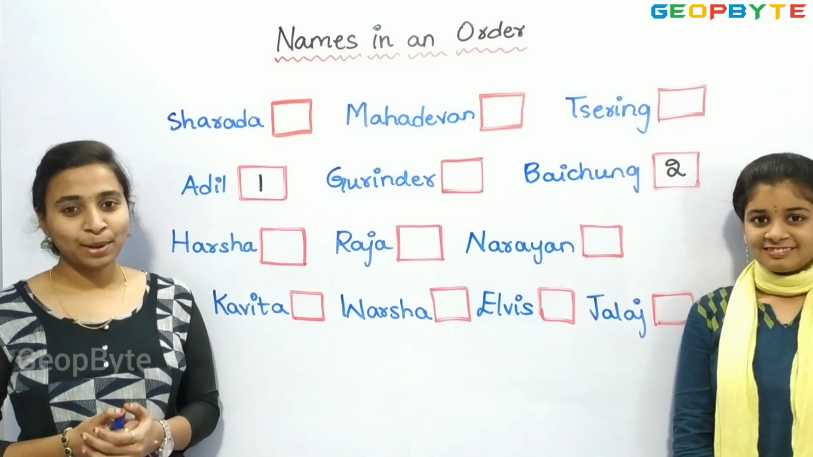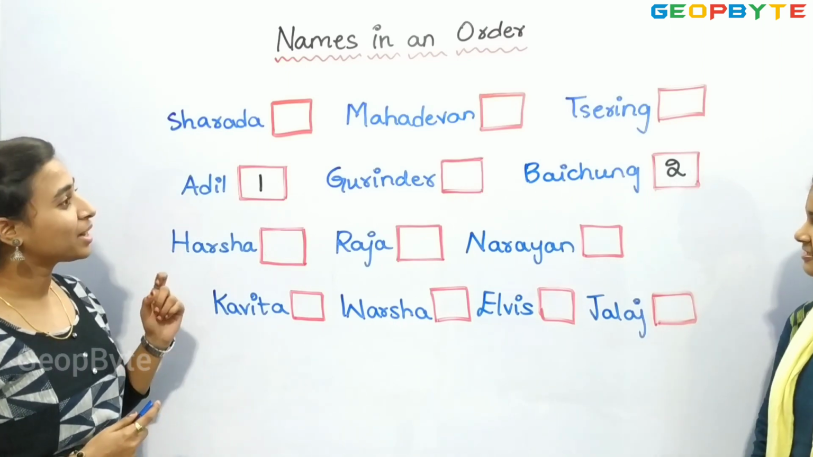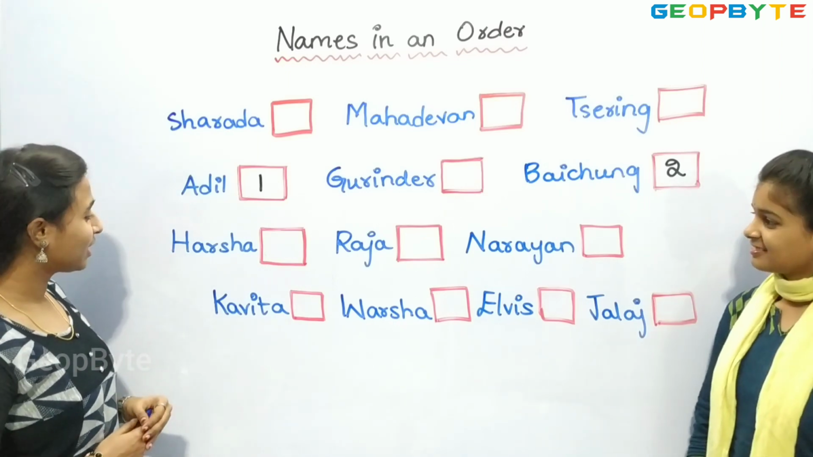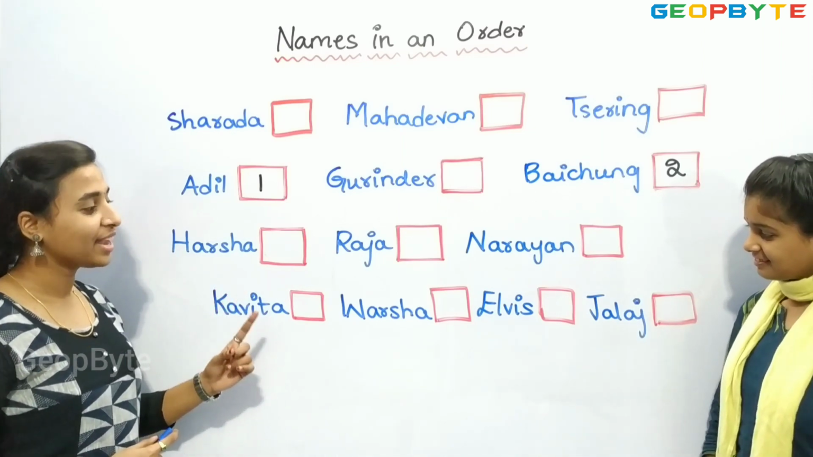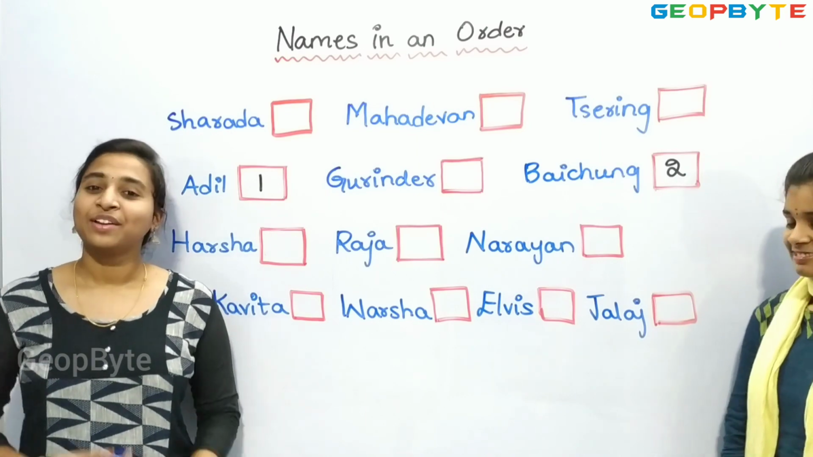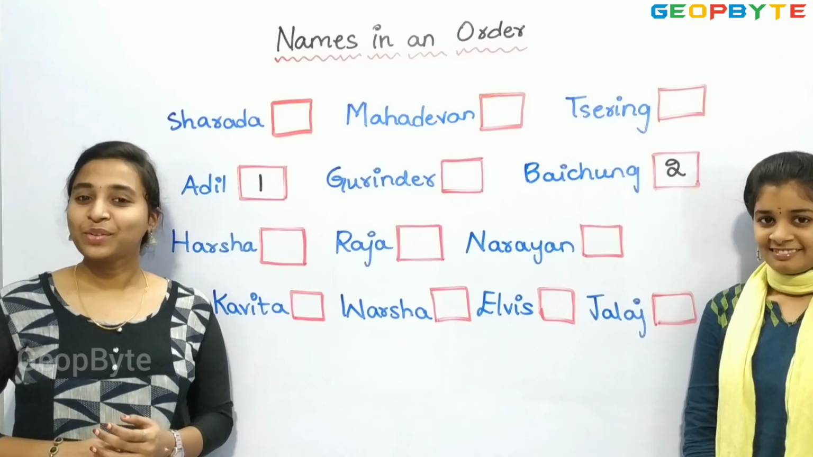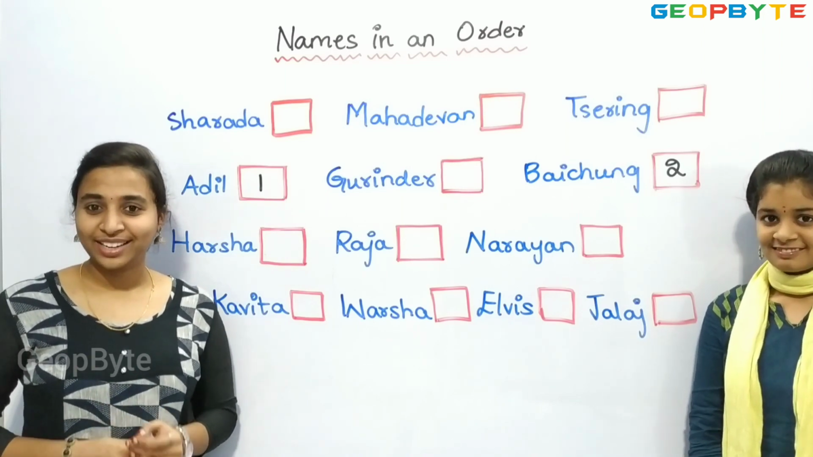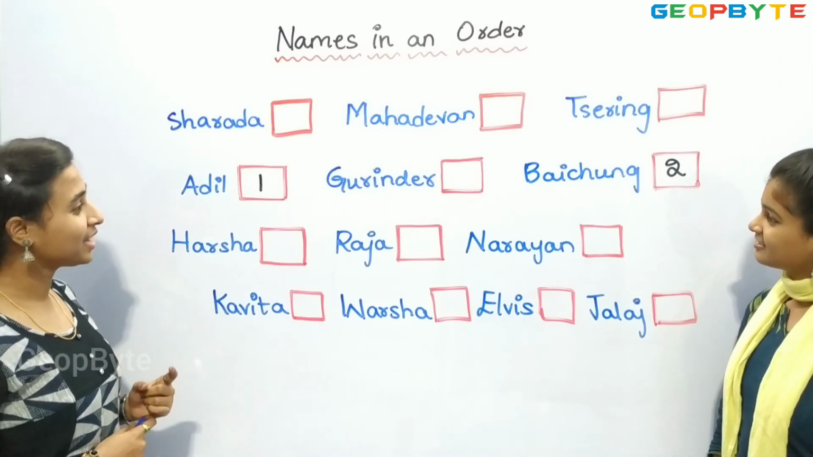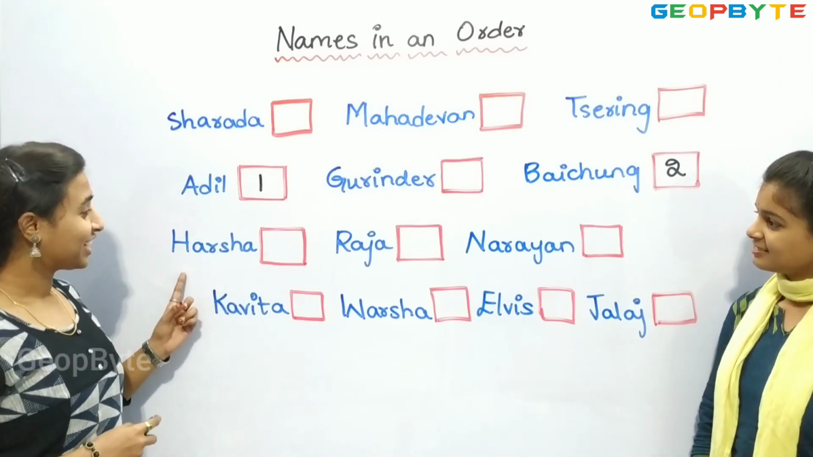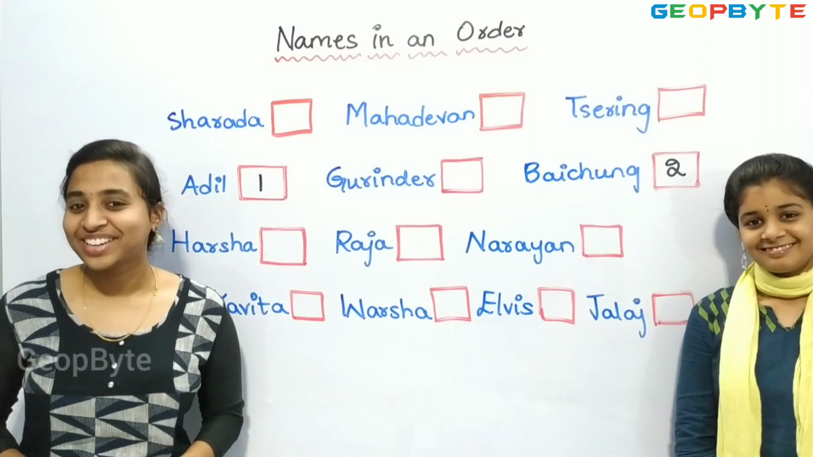Now let us see the name starting with the letter D. Sharada, Mahadevan, Sering, Gurinder, Harsha, Raja, Narayan, Kavita, Varsha, Elvis, Jalaj. Children, we don't have the name starting with the letter D also. Now let us see the name starting with the letter E. Sharada, Mahadevan, Sering, Gurinder, Harsha, Raja, Narayan, Kavita, Varsha, Elvis.